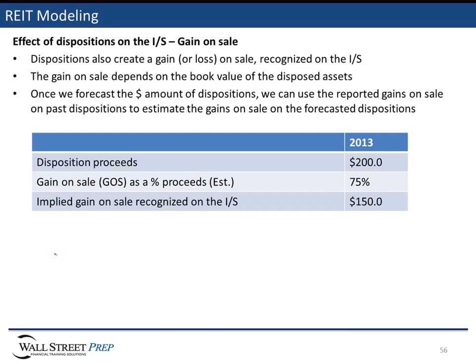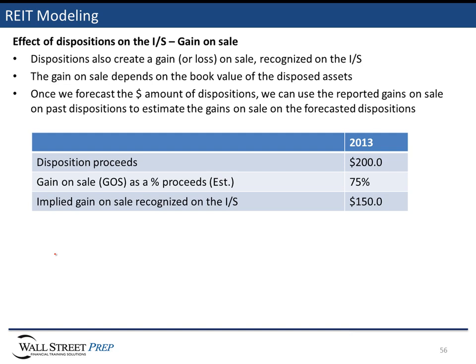In addition to recognizing income on the income statement from discontinued operations, there's also the impact that needs to be recognized in the income statement of actually selling the assets and generating a gain on sale. So dispositions also create a gain or loss on sale, and that's going to be recognized separately on the income statement. The gain on sale depends on the book value of the disposed assets.